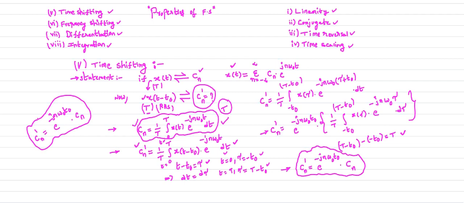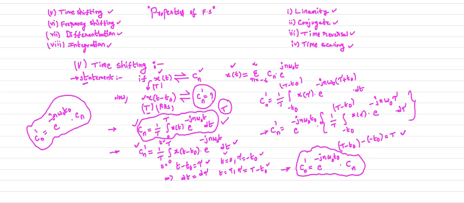Now let me explain clearly once again the time shifting property. First, what is the definition of the time shifting property? The definition says that if Cn is the complex exponential Fourier series coefficient of your signal x of t, then if you shift your signal, either right hand side shift or left hand side shift, first I consider the right hand side shift, that is x of t minus t naught.